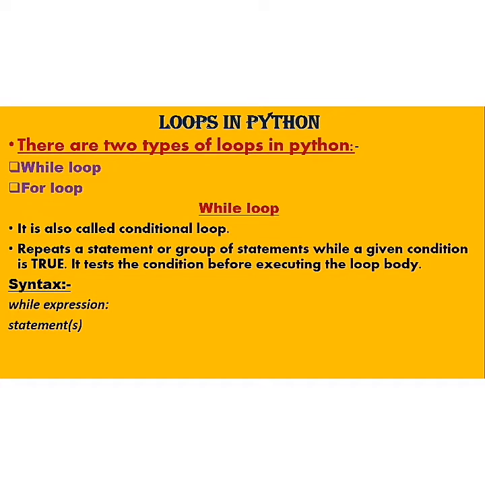Fine. Here is the syntax: while expression, statement. First you write the expression with the colon and then the statement. Is the while loop clear to you? In a few seconds, I will show how the loop is written. The coding you have to write down in your notebook.